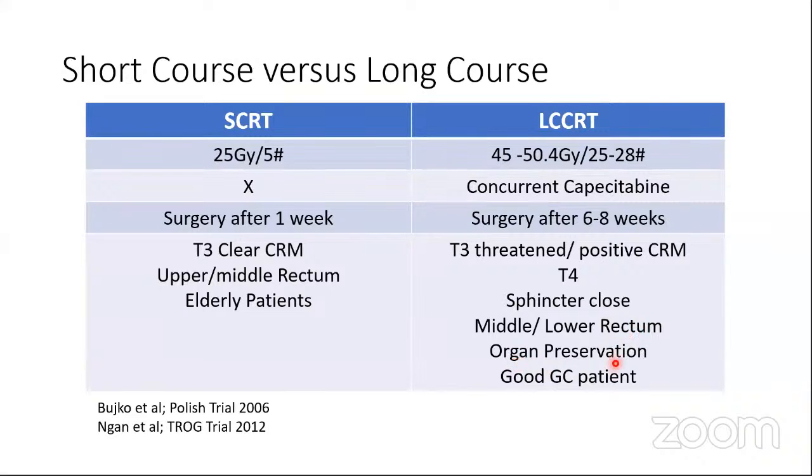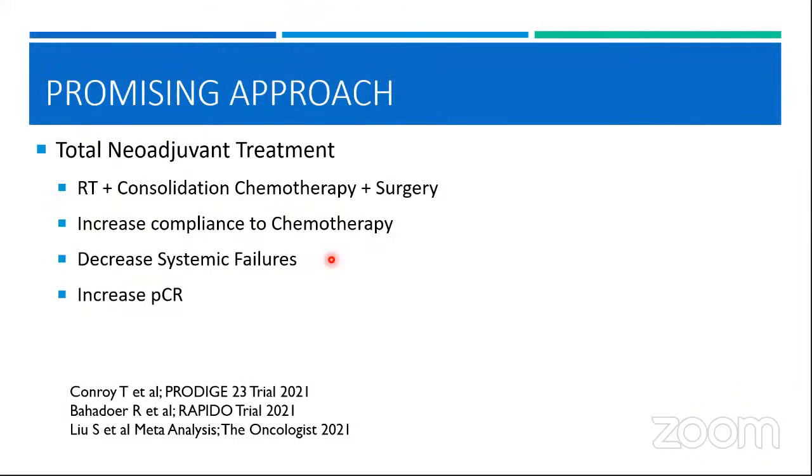You are aiming for organ preservation, and you have a good performance status patient who can tolerate this long course with chemotherapy. So here you can definitely opt for the long course chemo RT schedule. But if you have a T3 tumor, the circumferential resection margin is clear, and you just want to give RT because you want to decrease the local recurrence rate, and your tumor is located in the upper or the middle rectum, and you have elderly patients. So here you can prefer the short course RT.